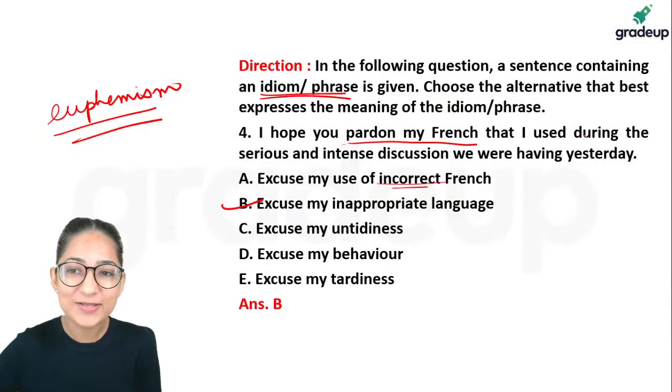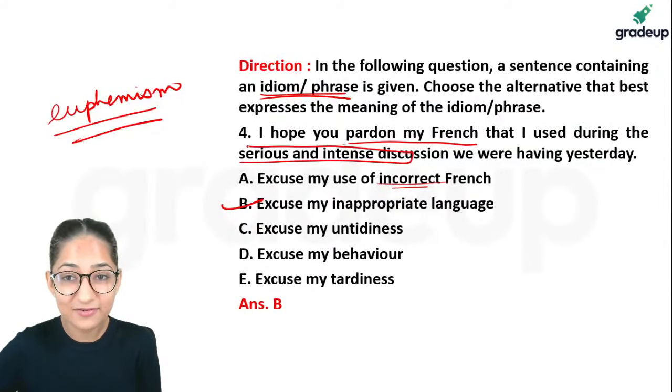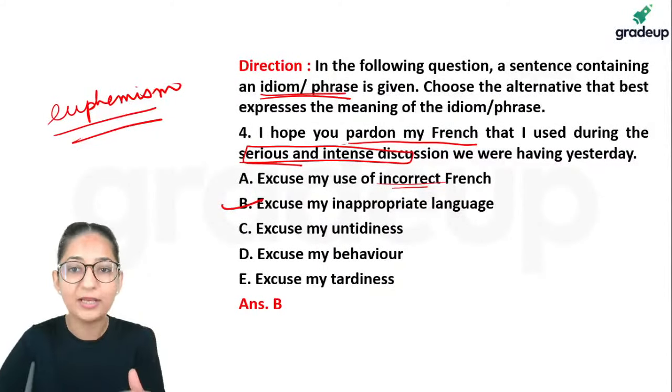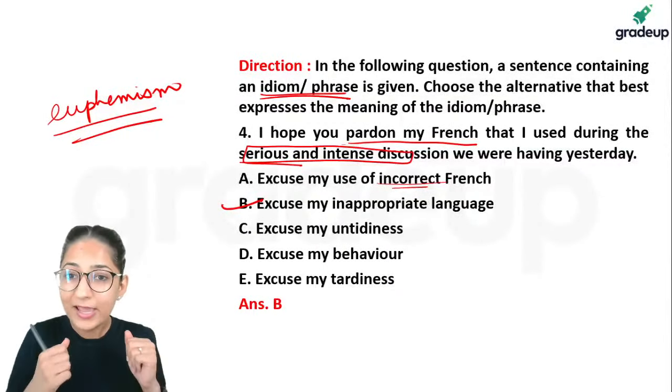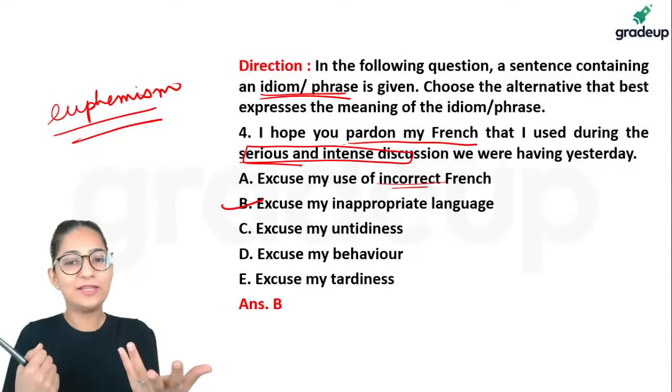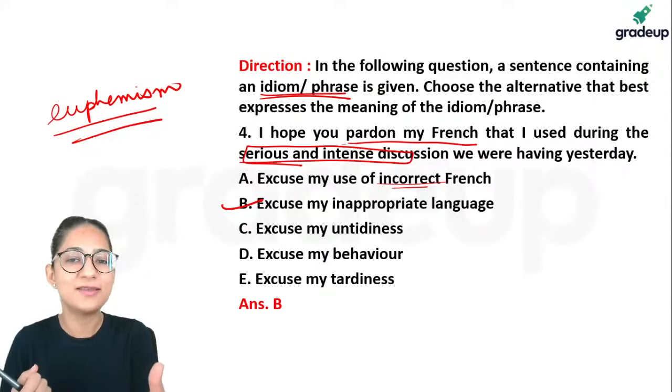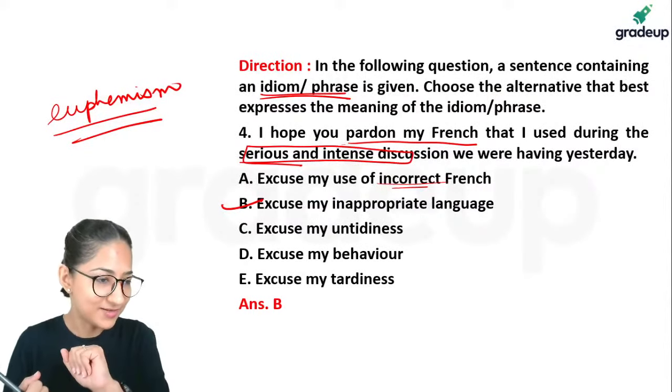Notice the context also tells you: used during the serious and intense discussion we were having yesterday. So yesterday probably it was a heated debate, or an intense discussion that these guys were having, and because of that this person might have said something inappropriate or might have used abusive language as such.